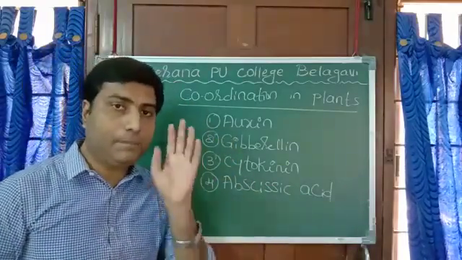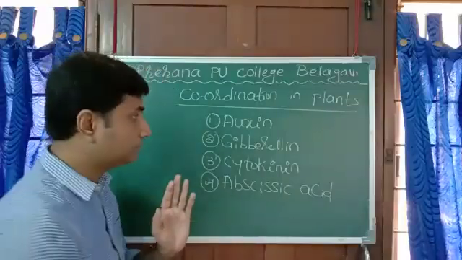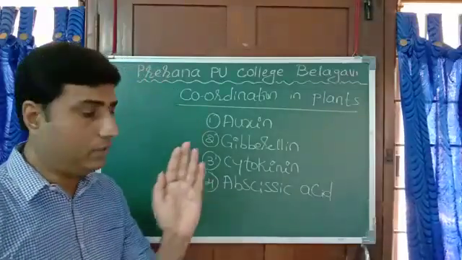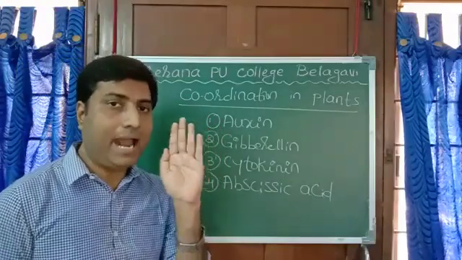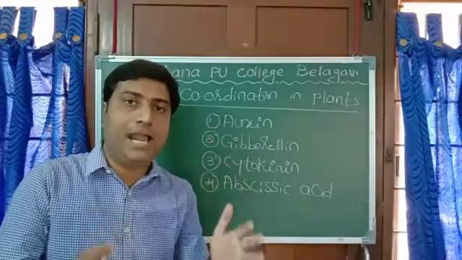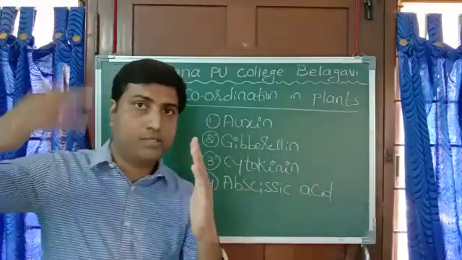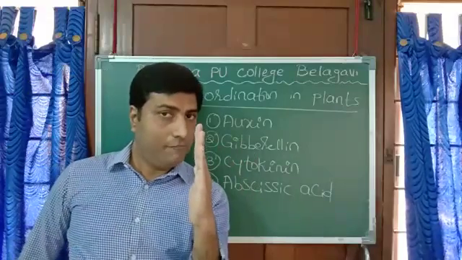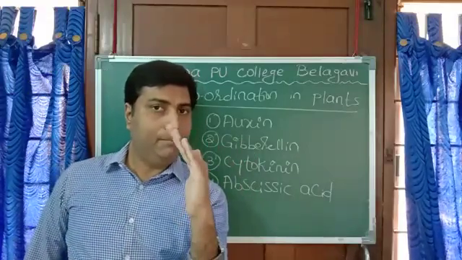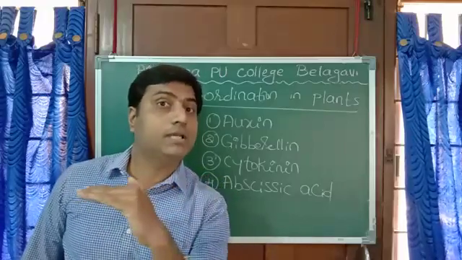Now I'll give one example of how exactly a hormone helps. Imagine my hand itself is part of the stem. A potted plant is kept inside the room. Here there is a window. This is the plant. After some days, you can see that the plant bends like this. It tries to move out of the window in search of sunlight.